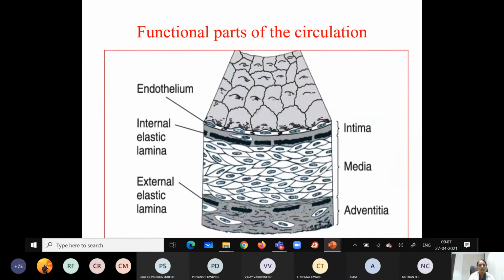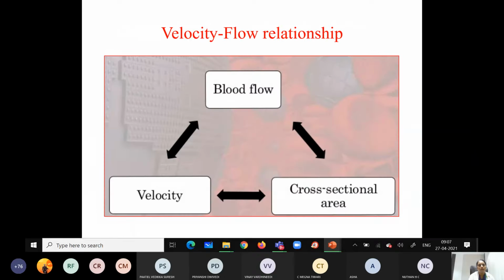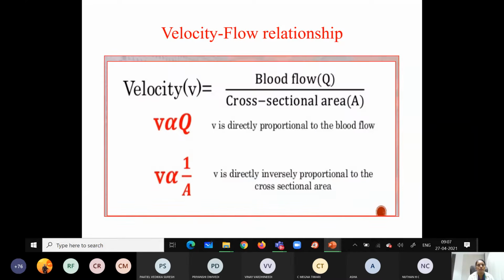So we have studied the relationship between blood flow, velocity and the cross-sectional area. Velocity is directly proportional to the blood flow and inversely proportional to the cross-sectional area.